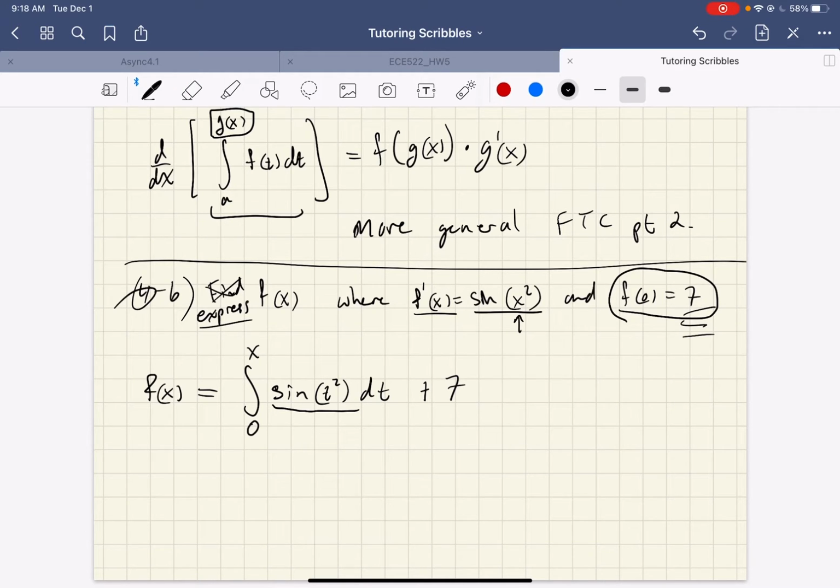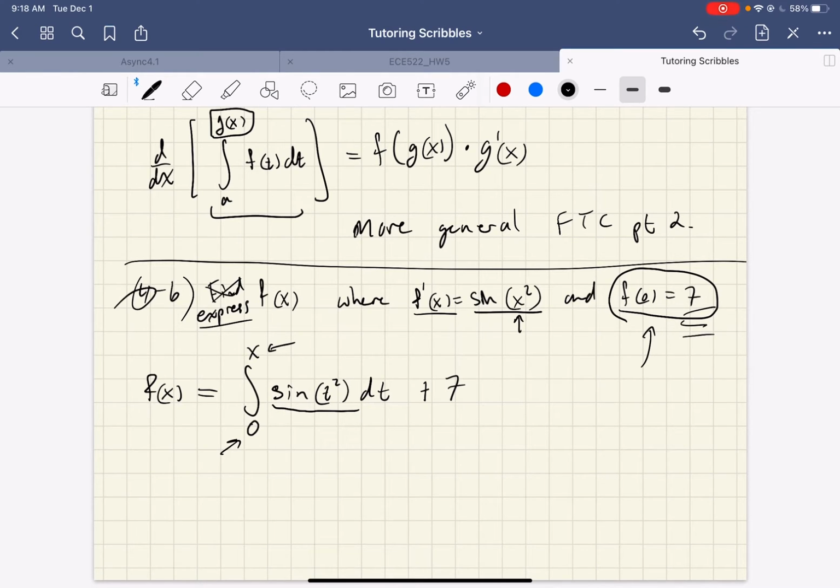Let me convince you it's the correct answer. Is it true that if I take the derivative, I get sine of x squared? Well, yeah, if I take the derivative, then the 7 is going to die. And here I use the fundamental theorem of calculus, and I get sine of x squared. Is it also true that if I plug in 0, I get 7? Well, yes, because if I plug in 0, then I have the same limit on top and bottom. That means there's no area because there's no width. So the integral dies, and I'm left with 7.